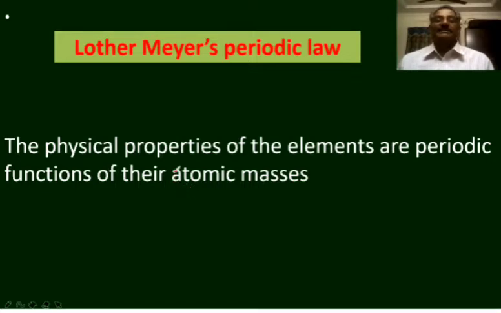The difference between Newland's law and Lothar-Meyer's law is, Newland specified the gap between two elements. He predicted that every eighth element resembles the first element when the elements are arranged in the increasing order of their atomic masses.